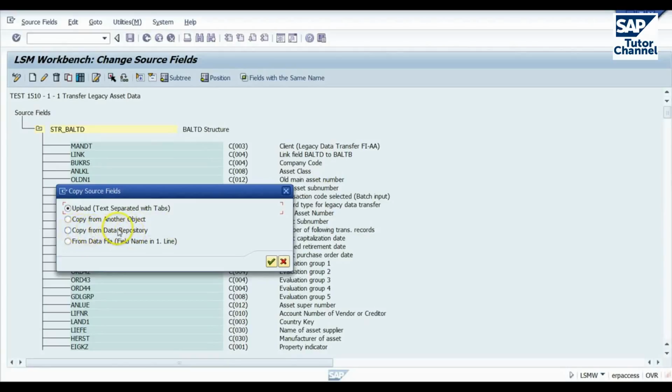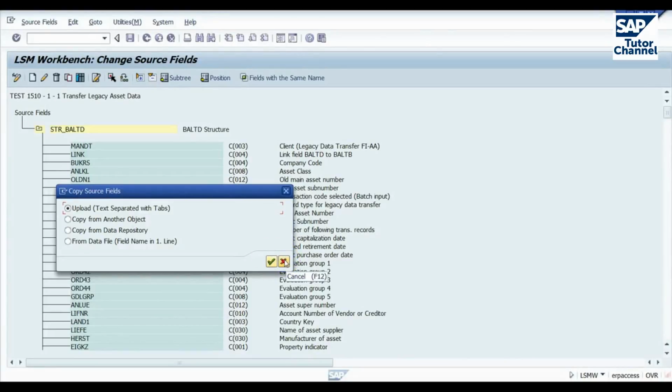Personally, I prefer to copy from the data repository because it ensures that you have initially all possible fields for that structure. You don't have to use them all. You do have to populate the fields that are mandatory, but the others you can pick and choose what you want to include. And you can delete fields at a later stage if you want to. To find out what fields are mandatory, you should go to the front end, go to the application, and check out what fields you must populate if you're going to create a record through the front end. And then go back to your source file and make sure you've got those fields populated in it.